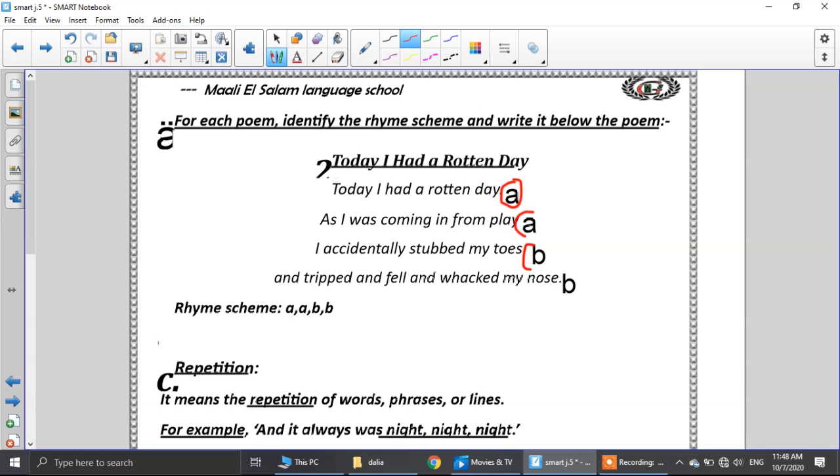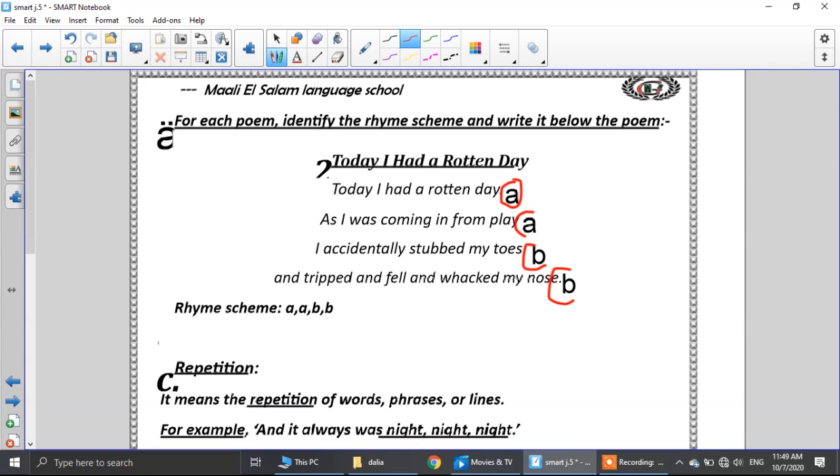It will be B. And tried and fell and banged my nose. Toes, nose, they have the same sound, so I will write B. So our rhyme scheme will be A, B, B.